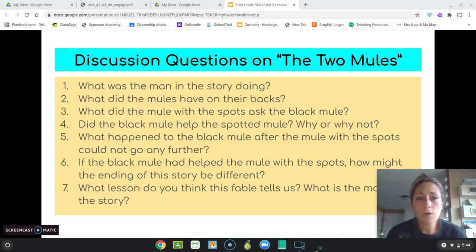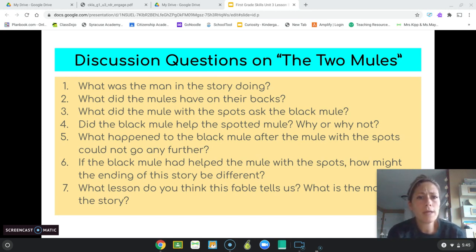Number 3, what did the mule with the spots ask the black mule? Remember, the mule with the spots was the one that was struggling, and the black mule was the strong mule. So what did the mule with the spots ask the black mule? The mule with the spots asked the black mule to help him carry some of his packs, right?